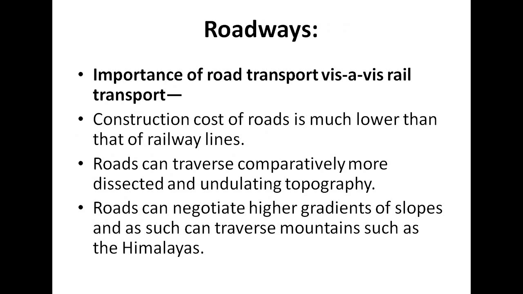We are starting with the importance of road transport vis-a-vis rail transport. Basically we are comparing it with the railway lines here. So basically the construction cost of roads is much lower than that of any railway lines. We are comparing it with the railways, to see which is more beneficial, and why roadways are more important than any other land transport we have. So here the construction cost of roads is much lower than that of any railway lines.